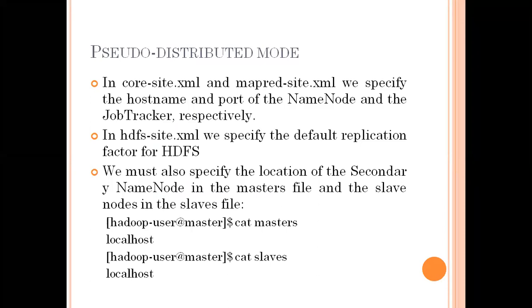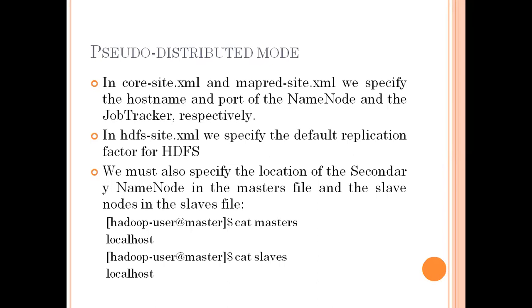So we know what the name node is and what its duties are. It is one of the building blocks of HDFS. It is a master node. It can monitor and maintain all the data. Then in hdfs-site.xml, we specify the default replication factor. It shows the default replication. That is why I asked, what is the default size of the replication factor? We can consider the default size is 3.